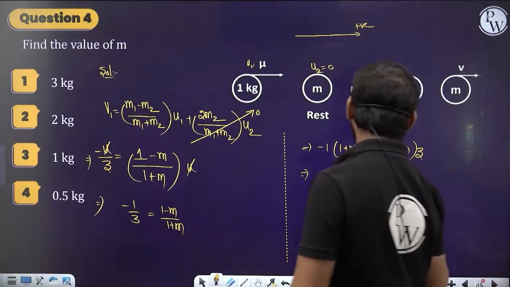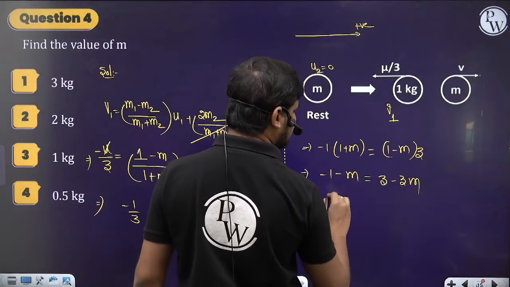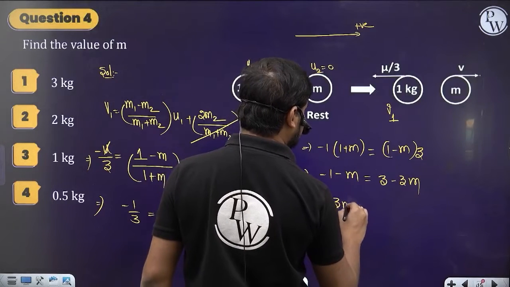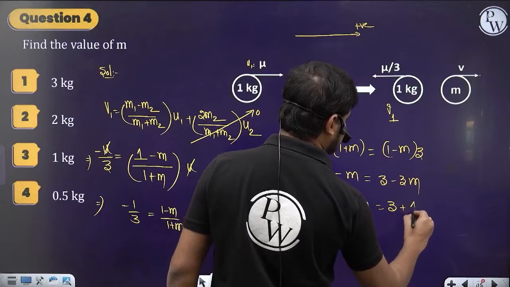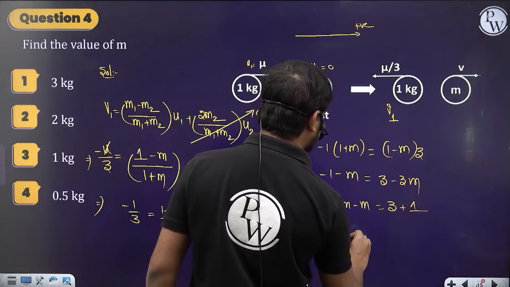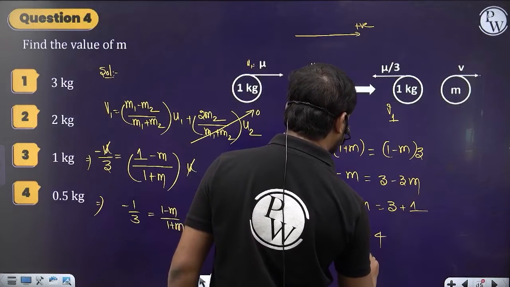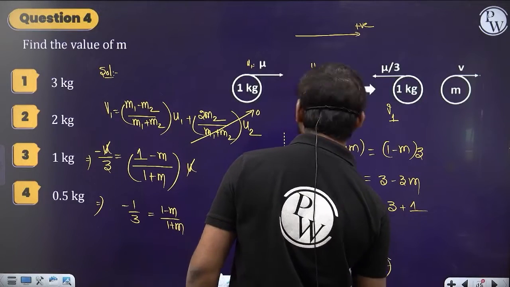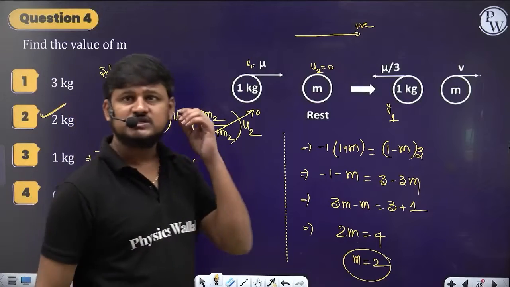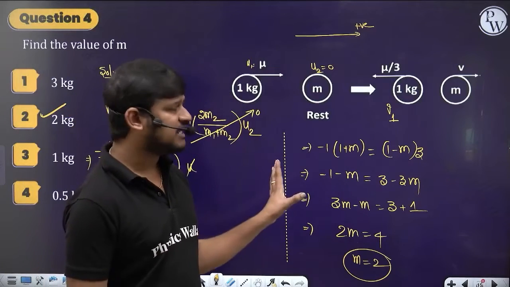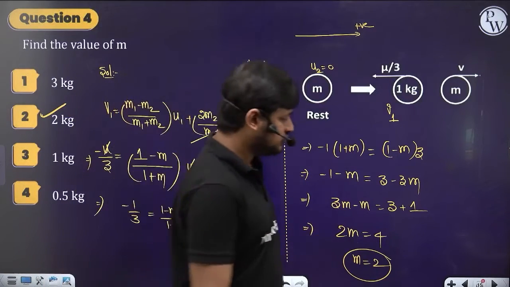So bring all the m terms to one side. Bring this m term to this side. So 3m minus m is equal to, sending this to that side, 3 plus 1. So 2m is equal to 4. m is equal to 2. So the mass of the second body is 2 kg. Option 2 is the correct one. Clear, guys? Understood? So let's go for the next one.